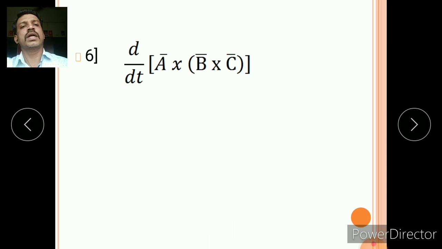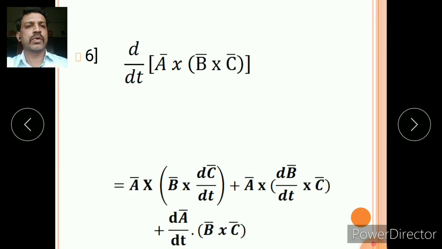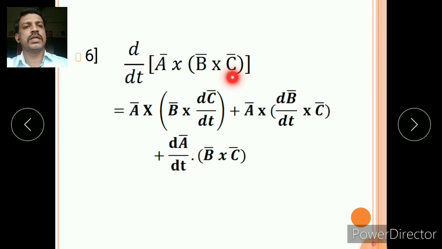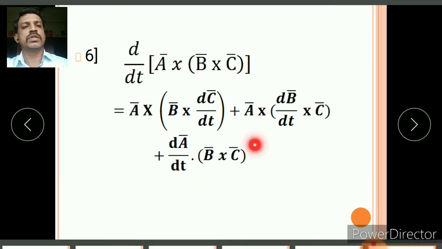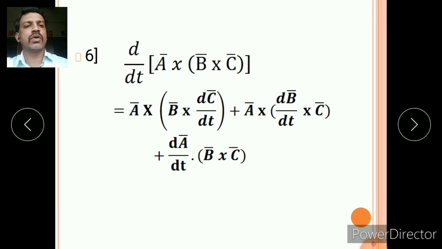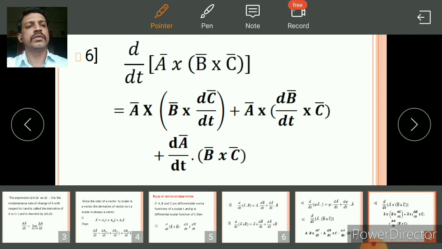And the last one, that is d by dt of A cross B cross C, the vector triple product. Here also, first function and second function, and again we differentiate the second function. Here B is the first function and C is the second function, so B cross dC by dt, again A cross dB by dt cross C, plus dA by dt cross B cross C. So in this way we can differentiate a vector triple product. Okay, thank you.